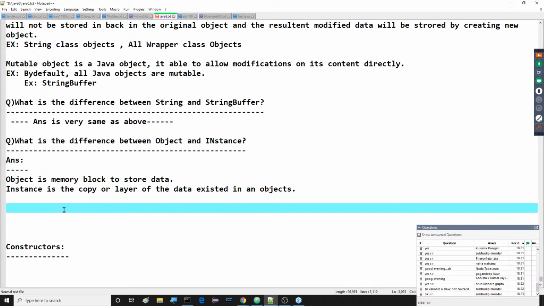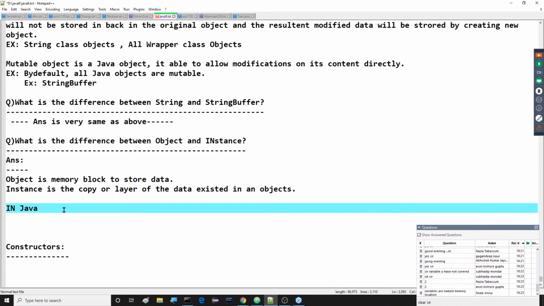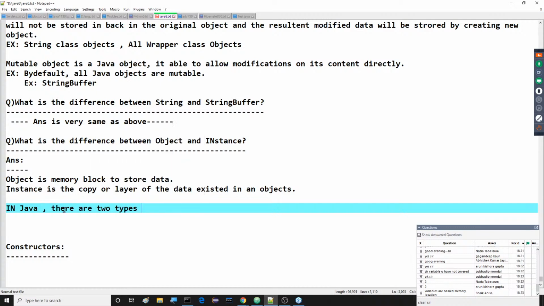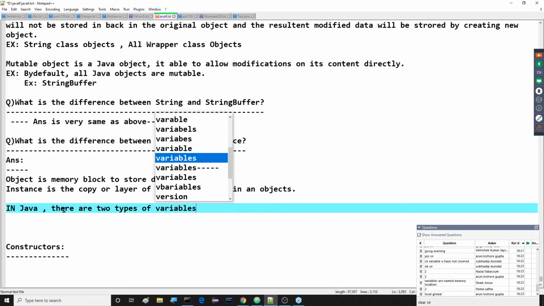Okay, good. In Java, how many types of variables are available? In Java, mainly two types of variables are available. What are the two types of variables in Java?